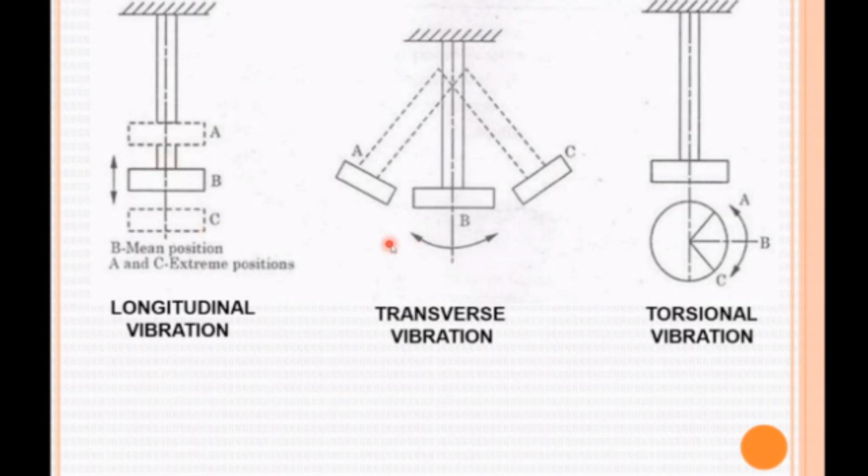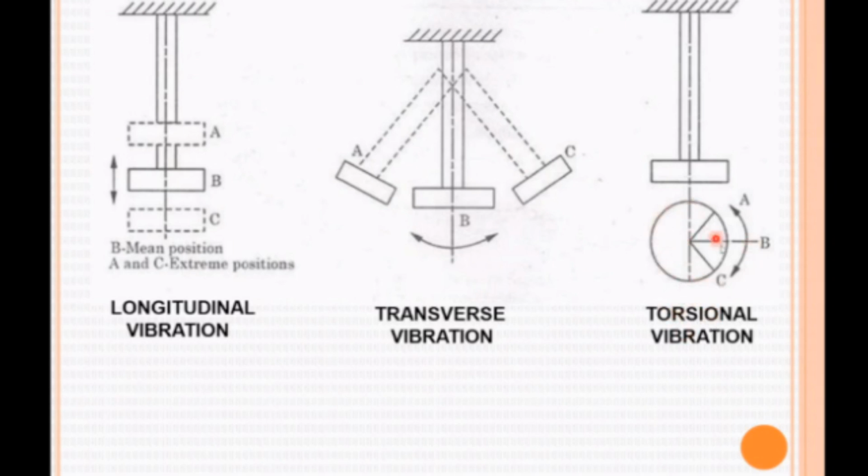The second one is transverse vibration, because this rotor is vibrating perpendicular to the axis of the shaft, that is, 90 degrees to the axis of the shaft. This vibration is known as transverse vibration. Another name for transverse vibration is lateral vibration. Then the third one is torsional vibration.